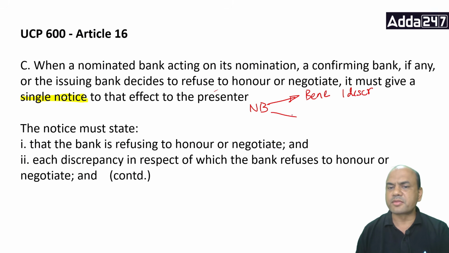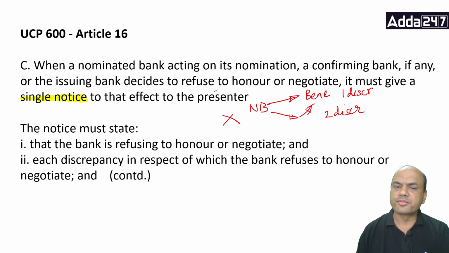Tomorrow I'll send another one again to the Benny. Let me mark it here only. Tomorrow, second one. These two discrepancies I found out now. Then third, this will not work. You have to send all of them, one or two or whatever it is, in a single notice.